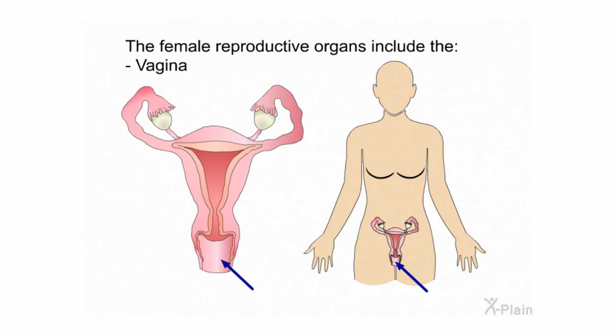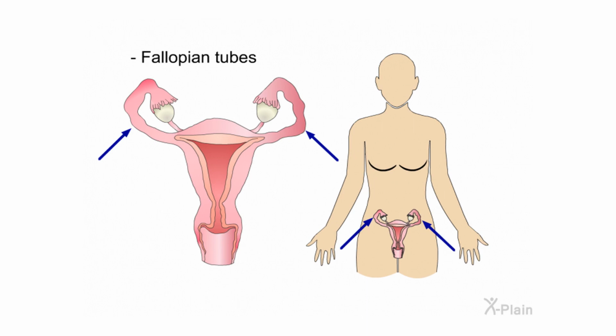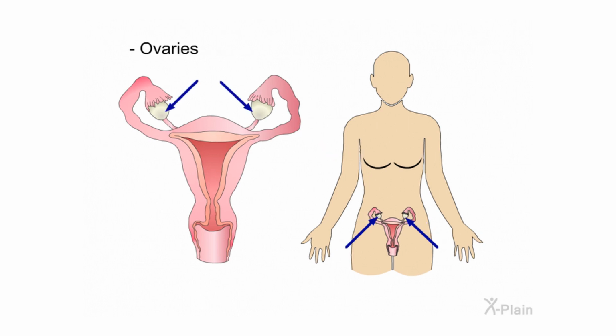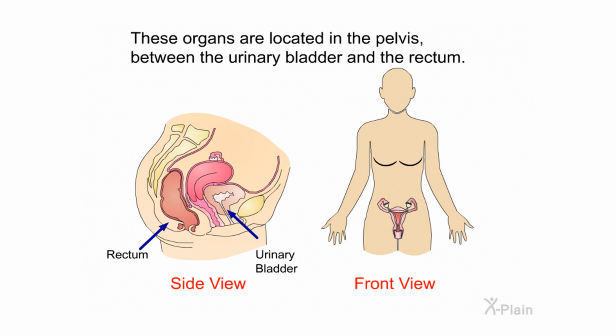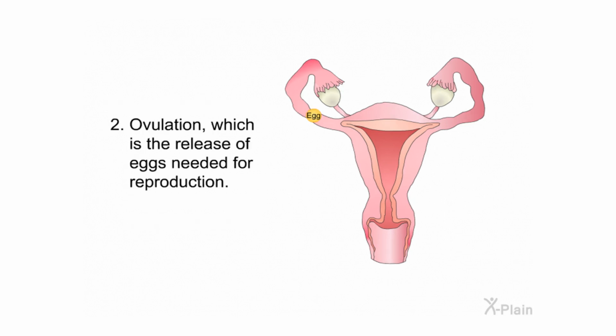Anatomy. The female reproductive organs include the vagina, uterus, fallopian tubes, and ovaries. These organs are located in the pelvis between the urinary bladder and the rectum. The ovaries have two main functions. 1. The production of specialized hormones, such as estrogen and progesterone. 2. Ovulation, which is the release of eggs needed for reproduction.